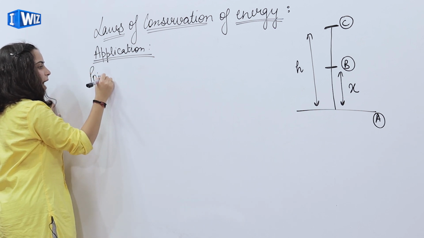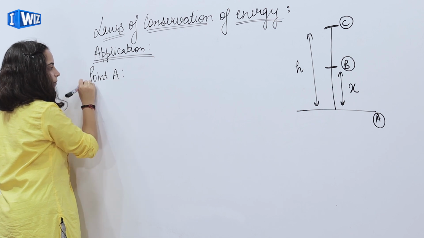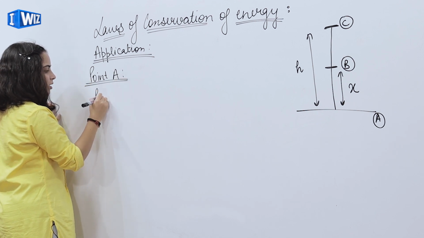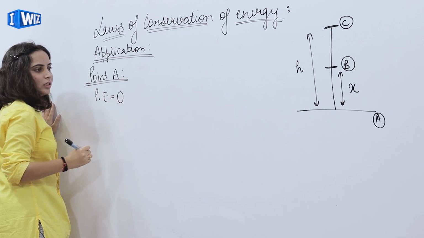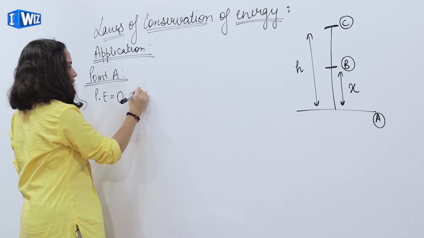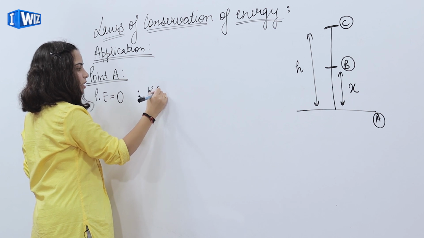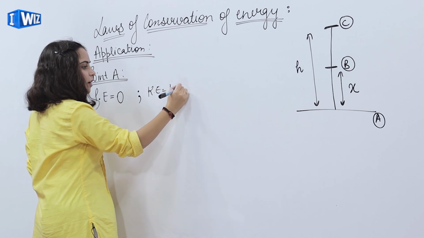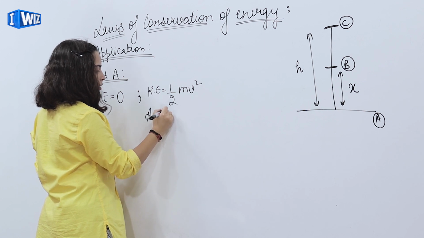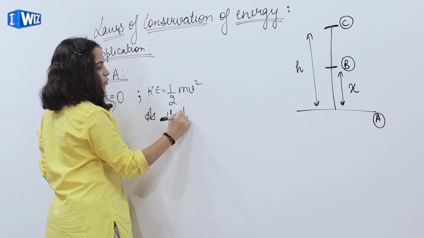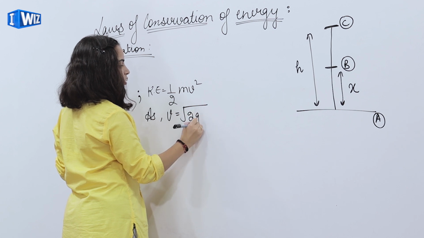Let's calculate at point A. At point A, potential energy equals 0 and kinetic energy equals half mv square. As we know, velocity equals under the root 2gh.